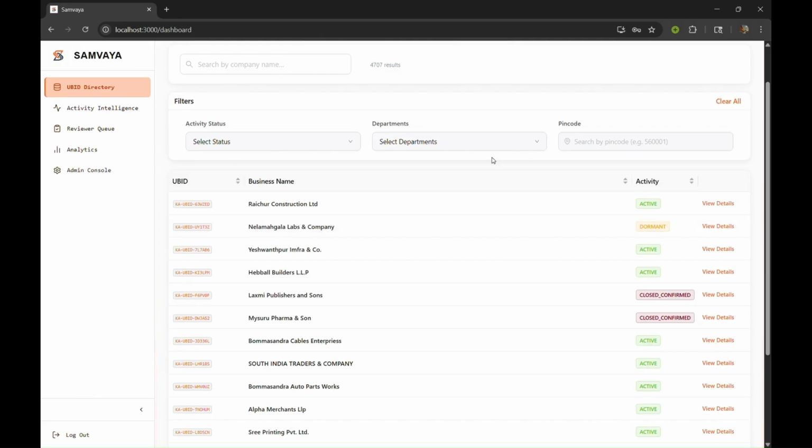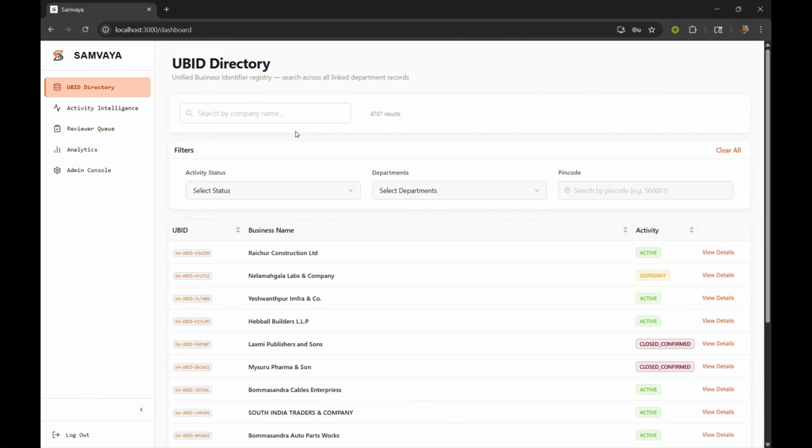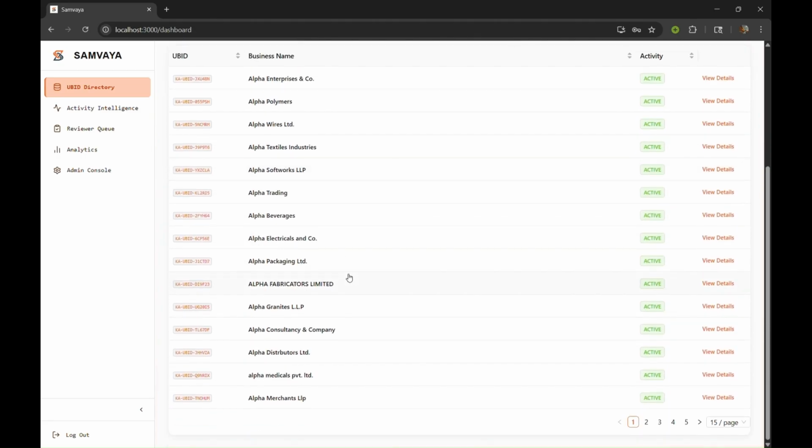This is the UBID directory, the central registry. Every row here is a verified, unified business identity. There are over 4,700 entities here, each one linked to records across one or more government departments. The search runs a live query against all 4 department source tables simultaneously, not just the UBID table itself.